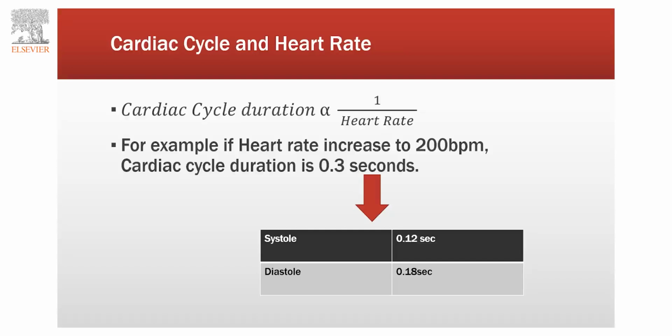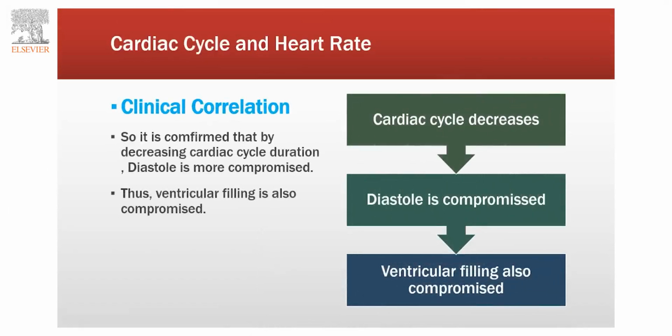So here we get a relationship between cardiac cycle duration and heart rate. That is, cardiac cycle duration is inversely proportional to the heart rate. When the cardiac cycle duration decreases, that causes diastolic compromise, which leads to decreased ventricular filling. So when cardiac cycle duration is decreased, ventricular filling is also compromised.